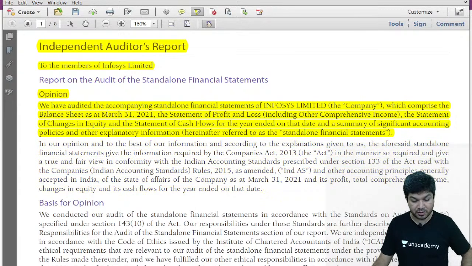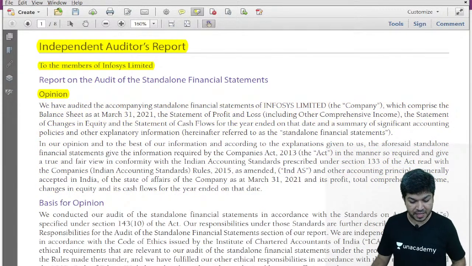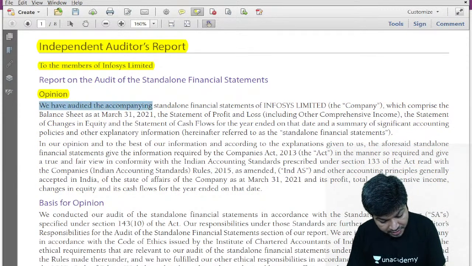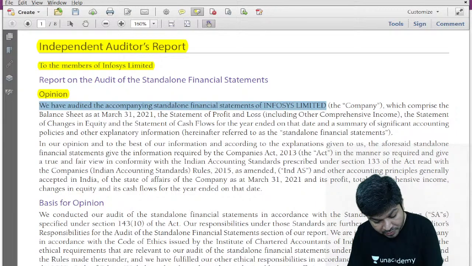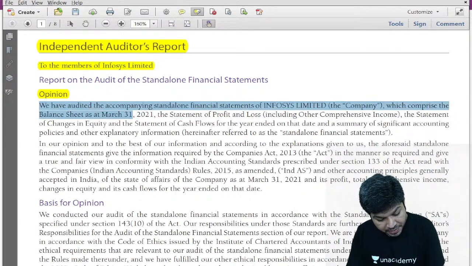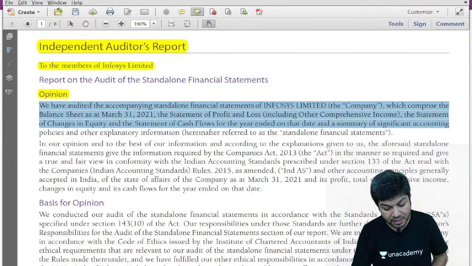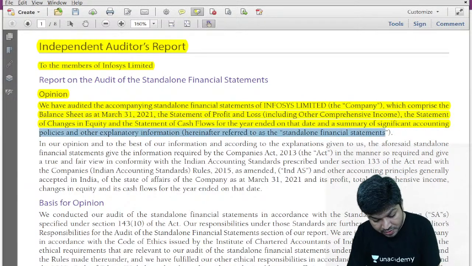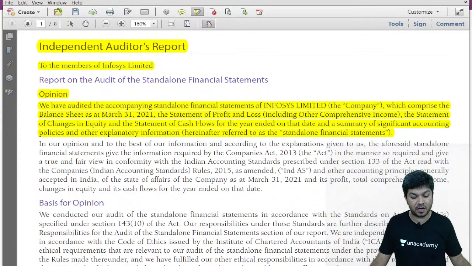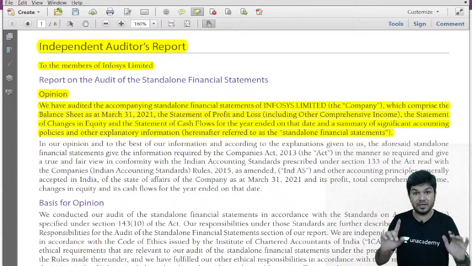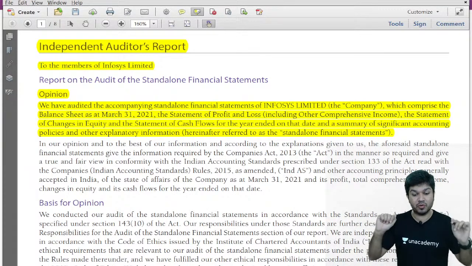The first para is kind of an intro. We have audited the accompanying standalone financial statement of Infosys Limited, which comprises the balance sheet at this date, P&L account, statement of changes in equity. Now, statement of changes in equity is only for companies following Ind AS, and cash flow statement for year ended on this date, and a summary of significant accounting policy and other explanatory information. Okay, so this is the intro, and now comes the actual opinion.